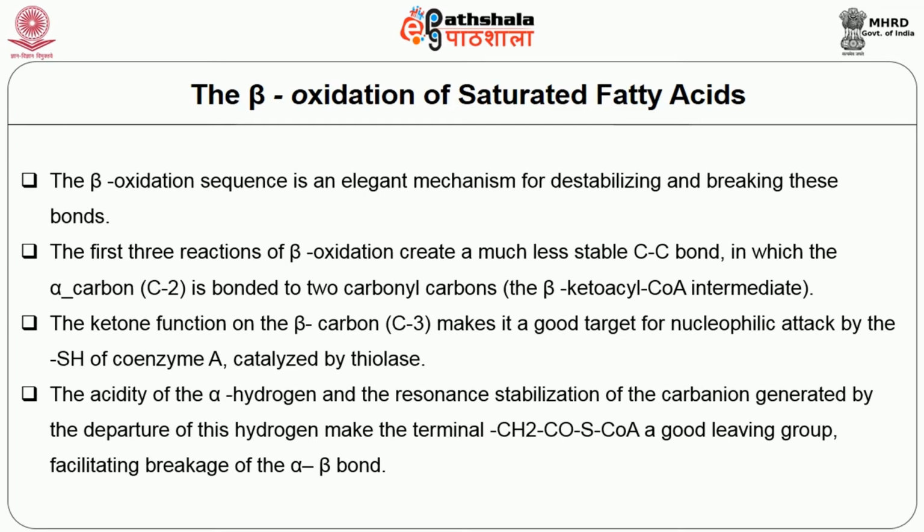The acidity of the alpha hydrogen and the resonance stabilization of the carbanion generated by the departure of this hydrogen make the terminal CH2COS-CoA a good leaving group, facilitating breakage of the alpha-beta bond.